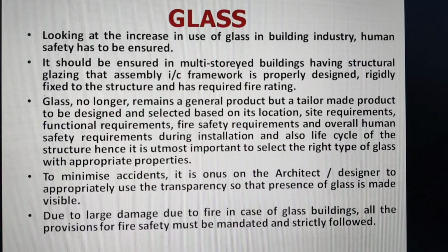So it should be selected properly. To minimize accidents, it is on us, on architects and designers, to appropriately use the transparency so that the presence of glass is made visible from the human impact safety requirement. And all the provisions for fire safety must be mandated and strictly followed in multi-story buildings.